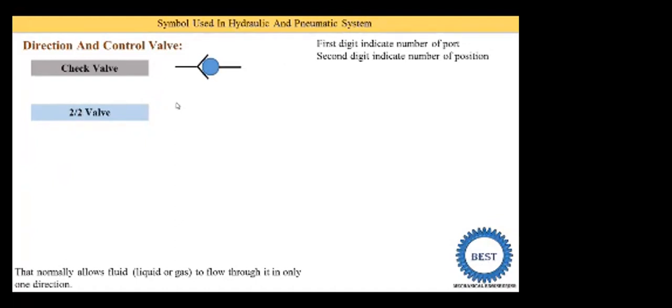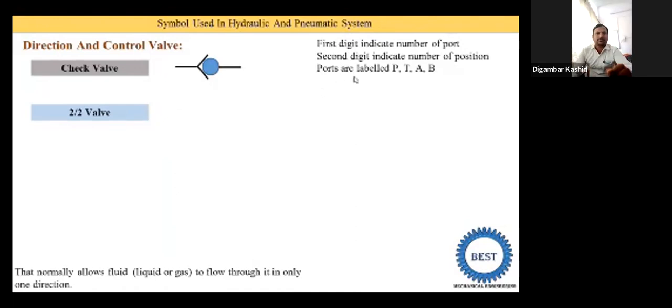Now that there are 2 positions, we need to draw 2 squares. First we draw 1 square. First we understand what the ports are labeled: P, T, A, B. Generally a 4 port system is used. P means pressure port.